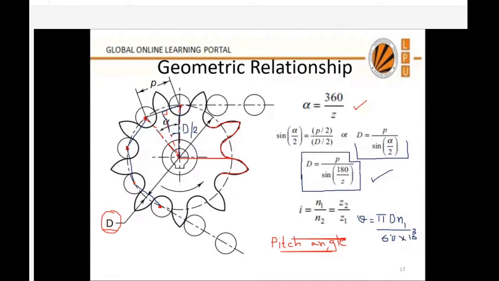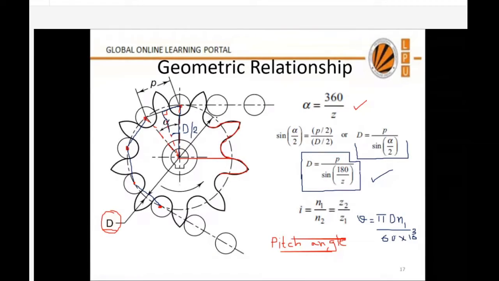Now, in velocity we are writing pi d. What is pi d? Pi d is the circumference of this circle. Can I write something else instead of pi d? If there are z number of teeth of the sprocket and p is the pitch, Z minus 1 into p, sir. Why Z minus 1? Take one as reference, because two pairs together make one pitch. But you can take one as a reference. The last one and this one will also make one pair. So then it will be ZP.